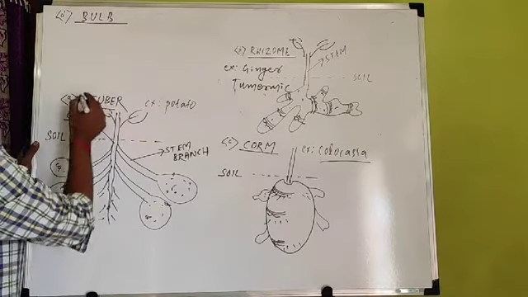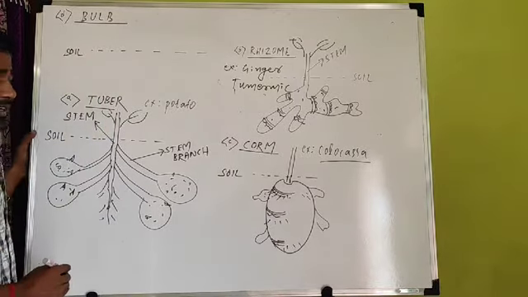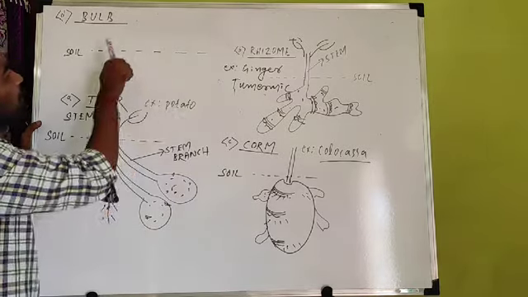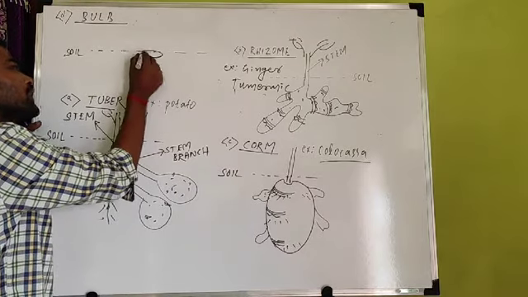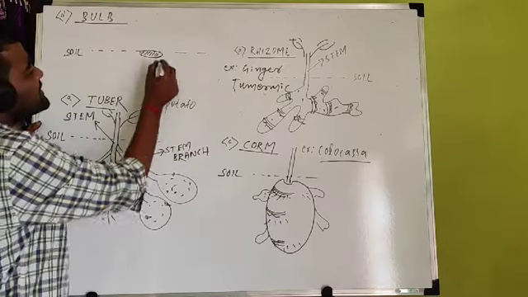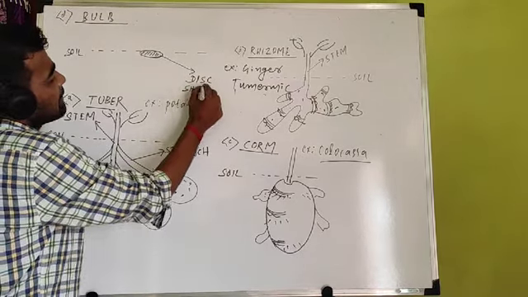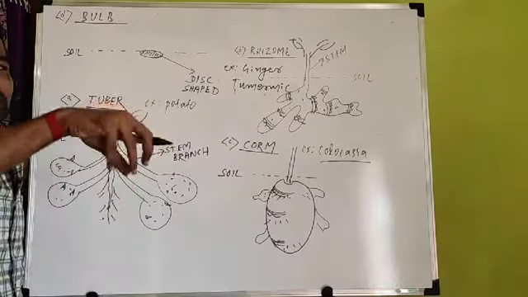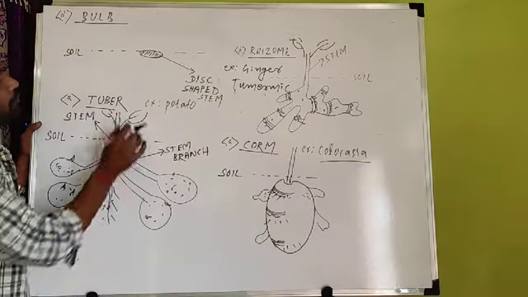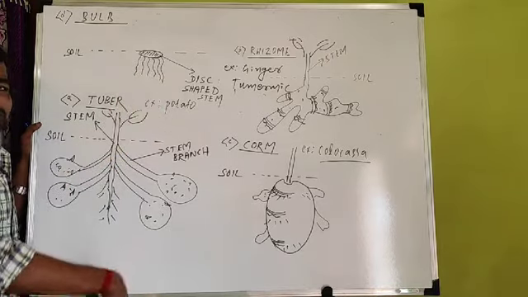So what is a bulb? This is the soil surface. As we have discussed, all four, tuber, rhizome, corm and bulb, are underground. This is also an underground stem, but it is a disc-shaped stem. Flat, circular, disc-shaped. And from this disc-shaped stem, roots arise from the lower side towards the ground.